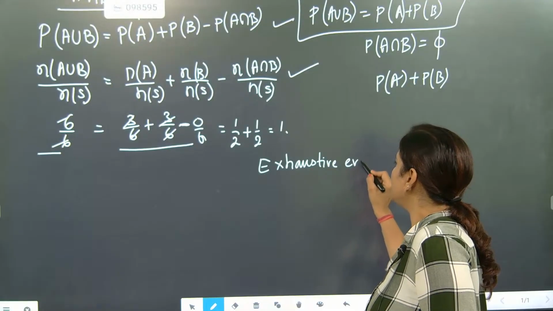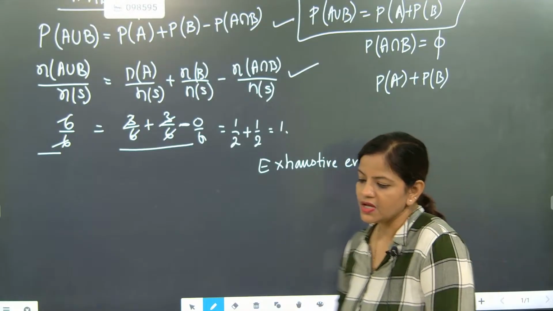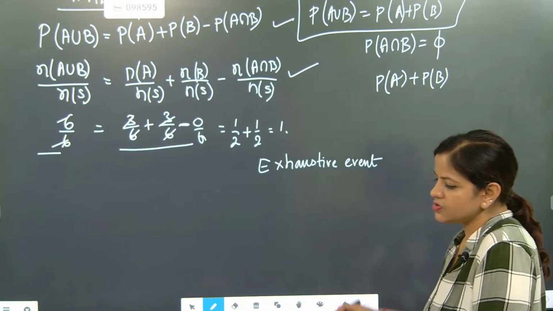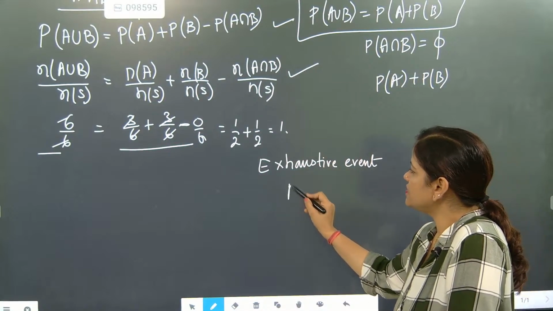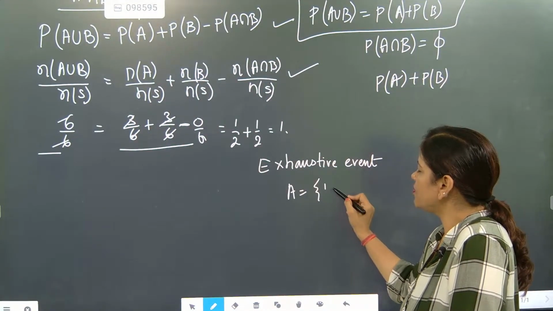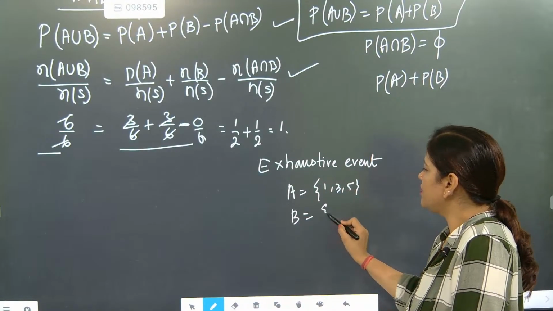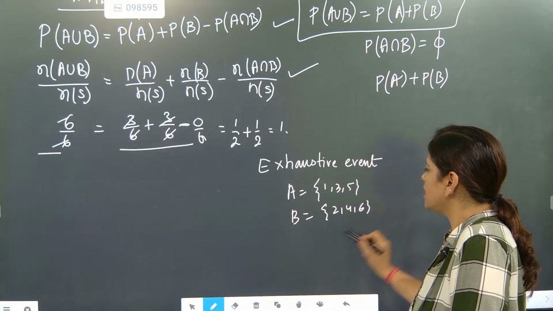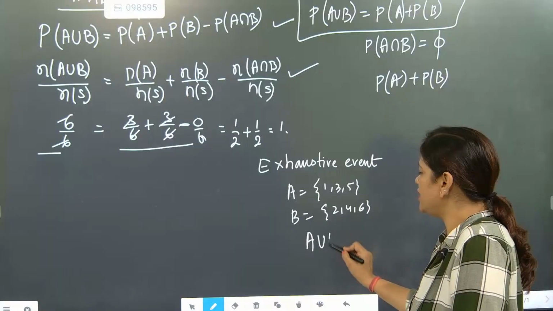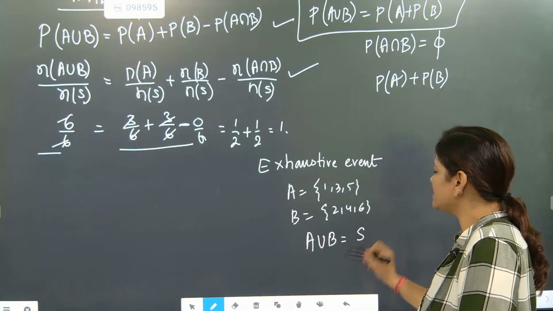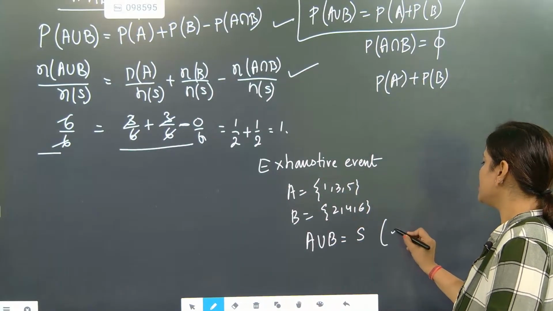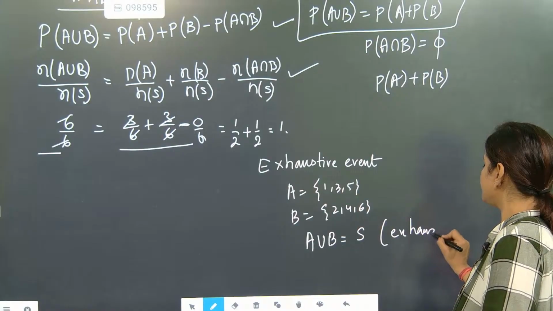Now, what is the meaning of exhaustive event? Just now our A was 1, 3, 5, and our B was 2, 4, 6. So if we find A union B, it is giving us S. So this is called an exhaustive event.